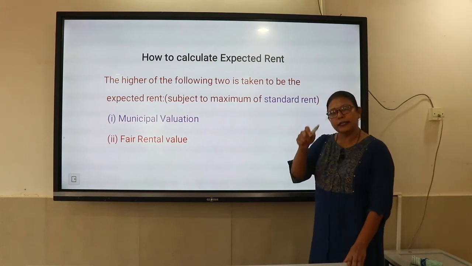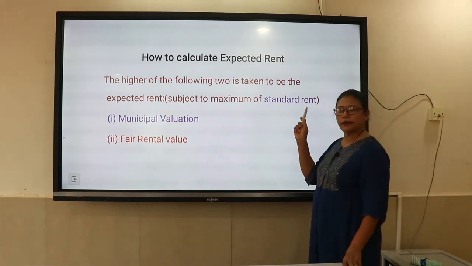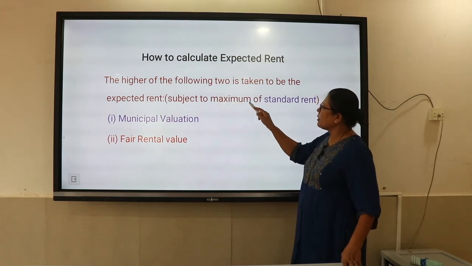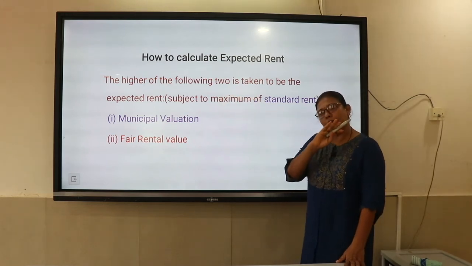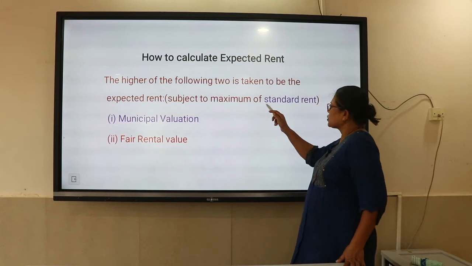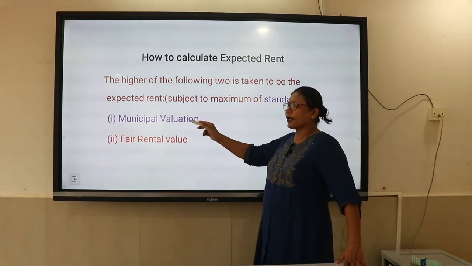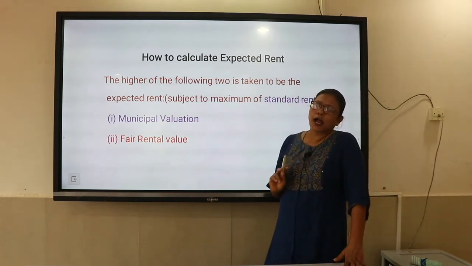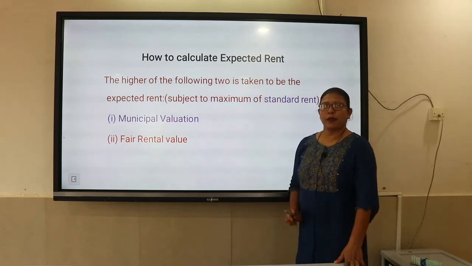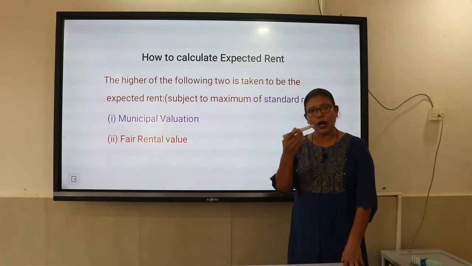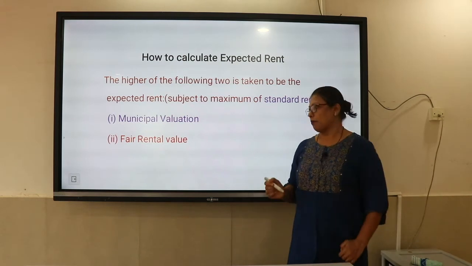If the standard rent is applicable, then you compare with the standard rent. It should be maximum up to standard rent. If standard rent is not applicable, then there is no need for this. You just have to take out of these two, whichever is higher, that becomes the expected rent. Okay, let us try to understand this by taking an example.